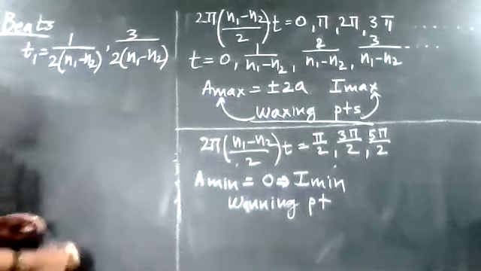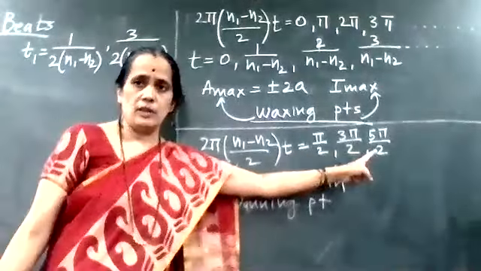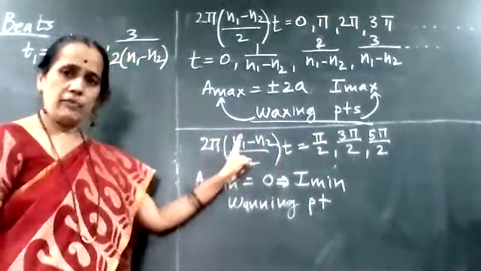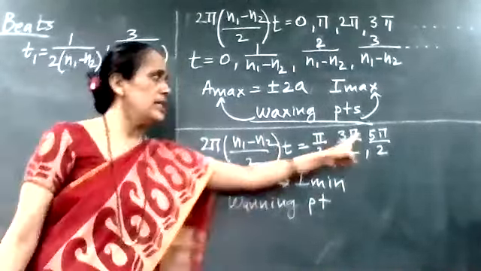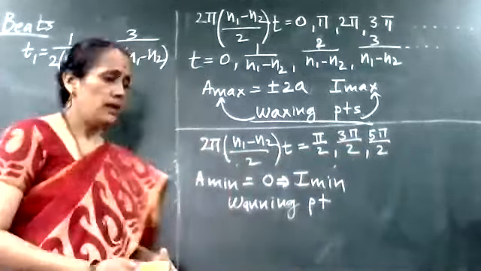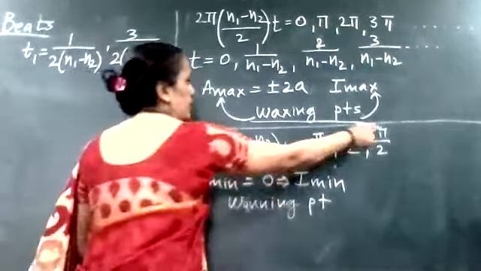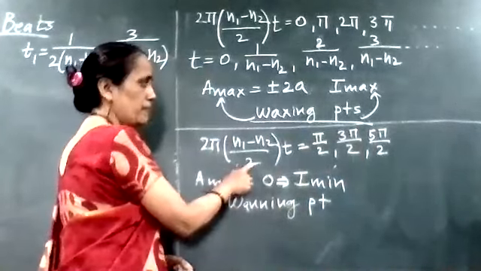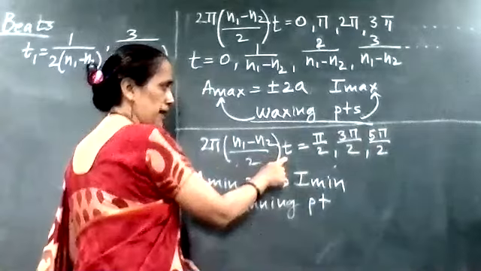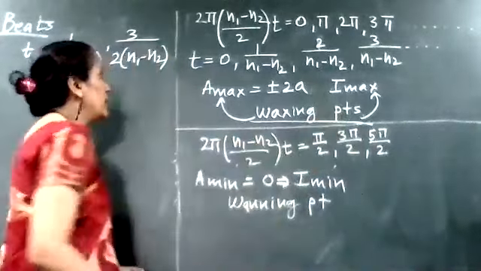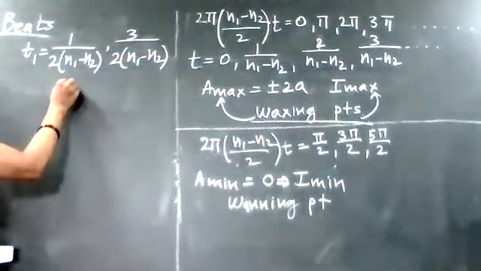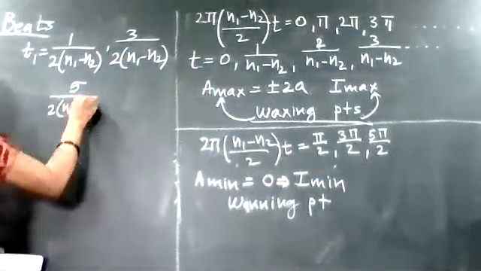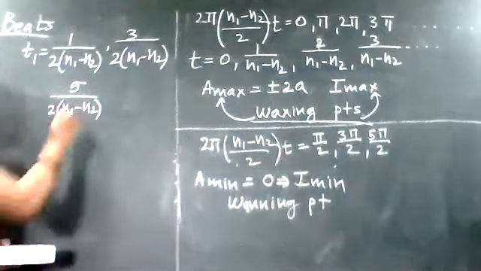Similarly, I can find out for the third angle. So for the third angle, I am going to equate which theta? 2π(n1 − n2)/2 × t is equal to 5π/2. Again from both sides, the 5 factor will cancel, the 2 factor will cancel. So what is remaining? Your t is equal to nothing but 5 divided by 2(n1 − n2), the next time interval. And so on.